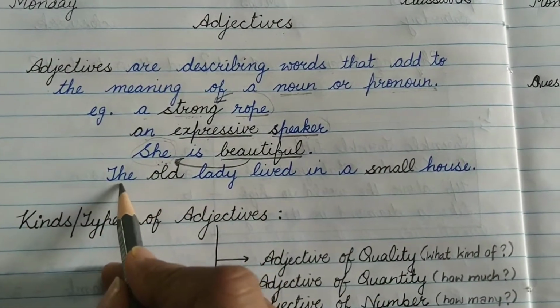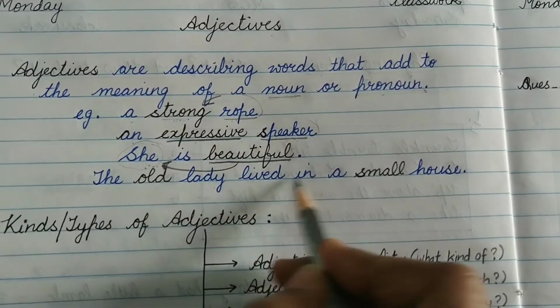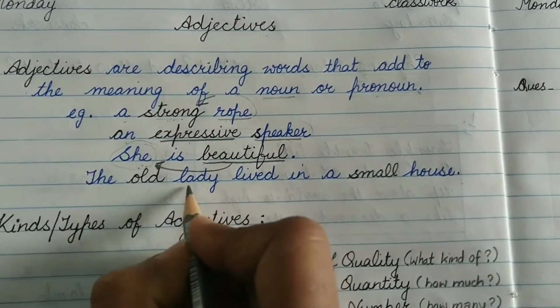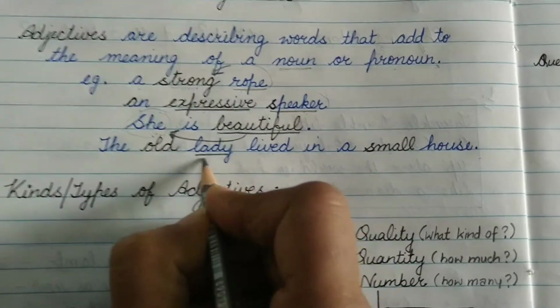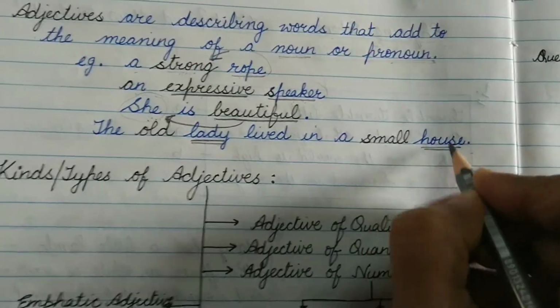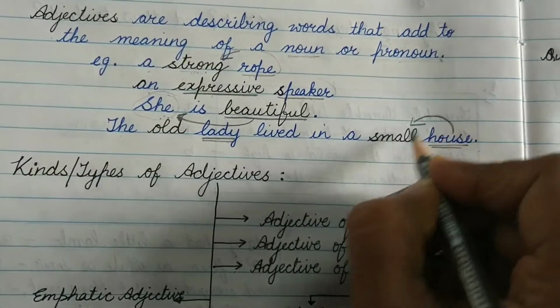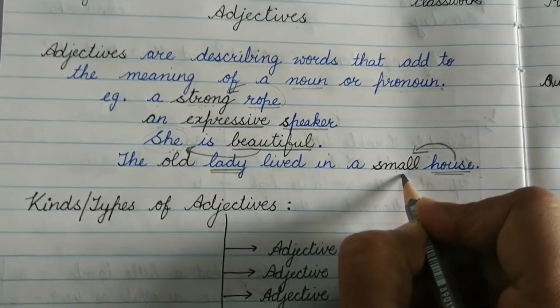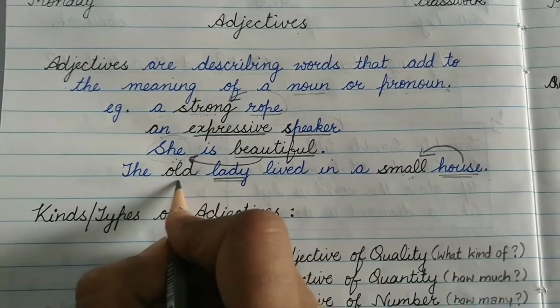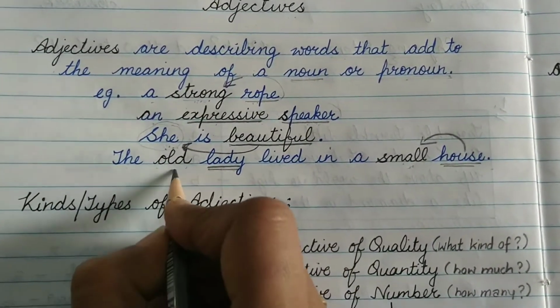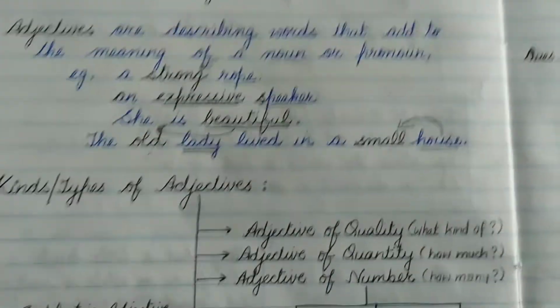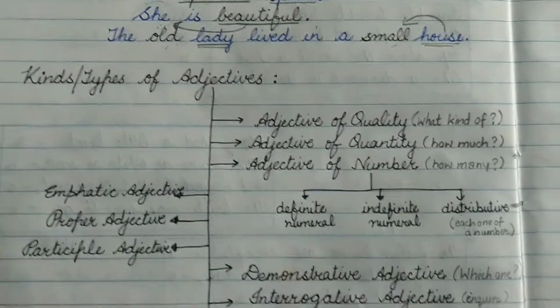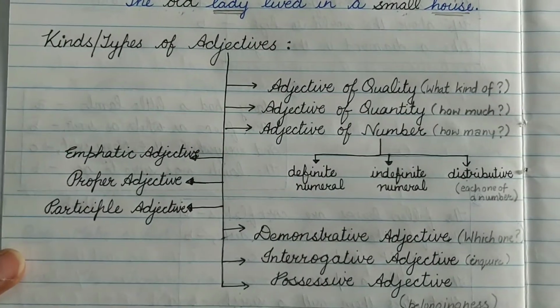Last example here. The old lady lived in a small house. Now in this sentence we have two nouns, lady and house. So what are they being described by? What kind of house? Small. So adjective. What kind of lady? Old. Again adjective. I hope by now you have recapitulated what you mean by adjective.